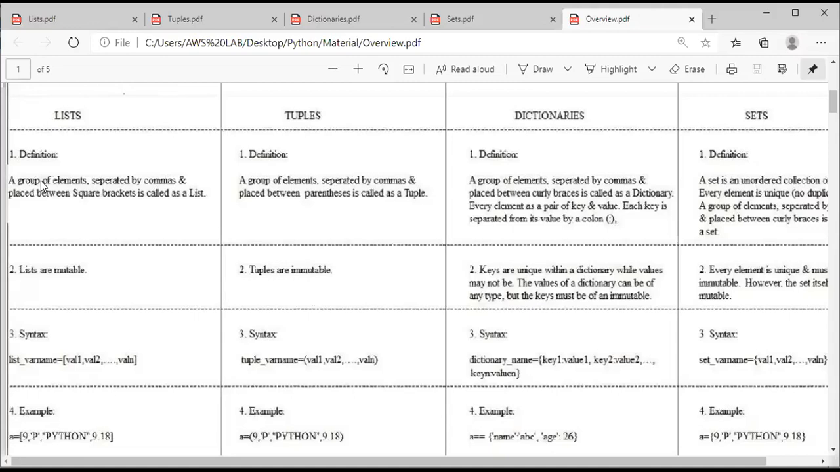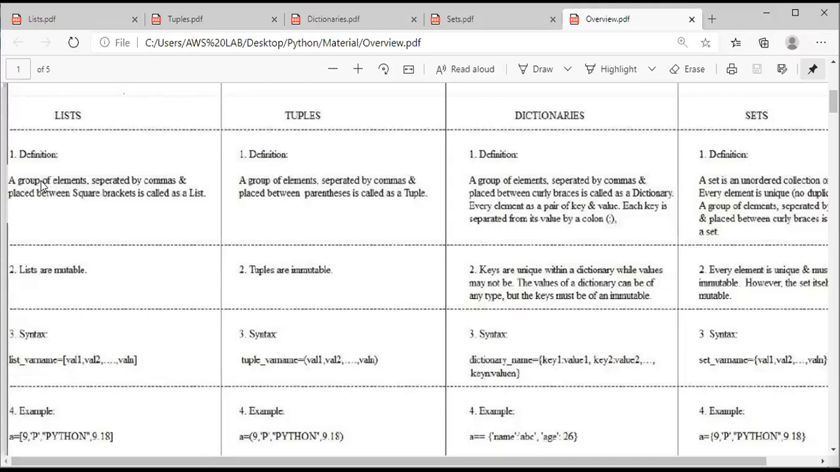So coming to the definition of the set, a group of elements separated by commas and placed between curly braces is called a set. You may get a doubt that, sir, you have mentioned the same definition for dictionaries as well as sets. In dictionaries also we told a group of elements separated by commas and placed between curly braces. In the definition of set also I am repeating the same definition.